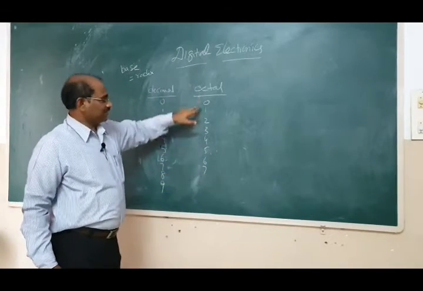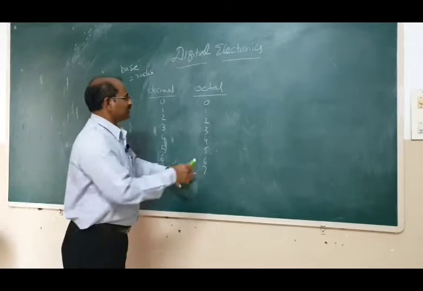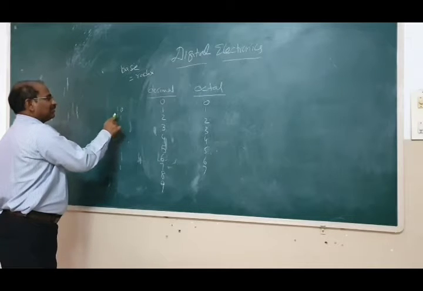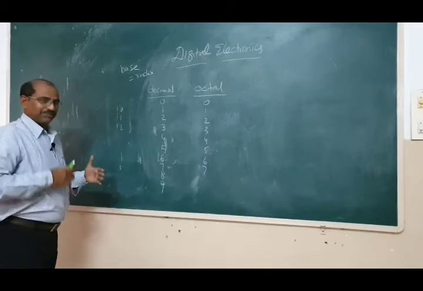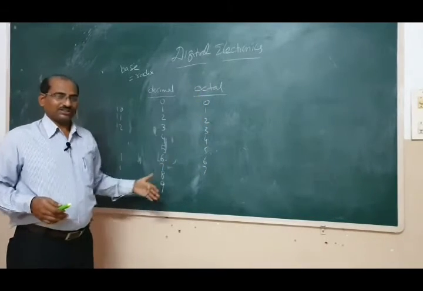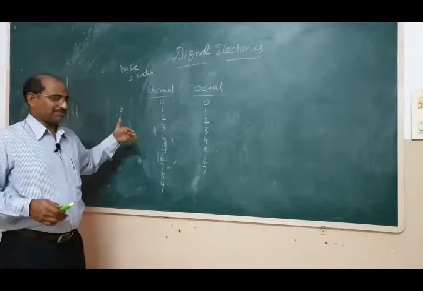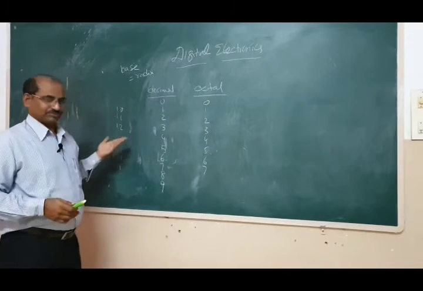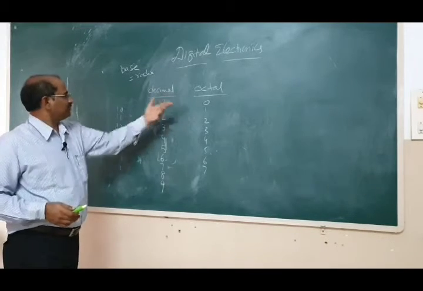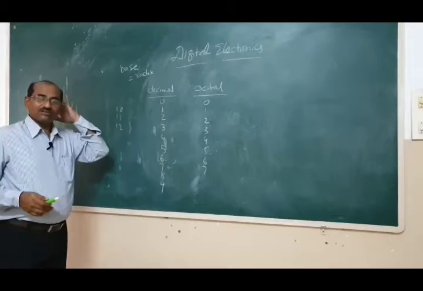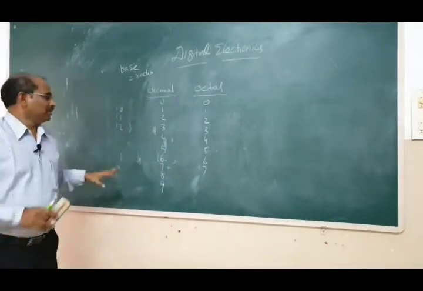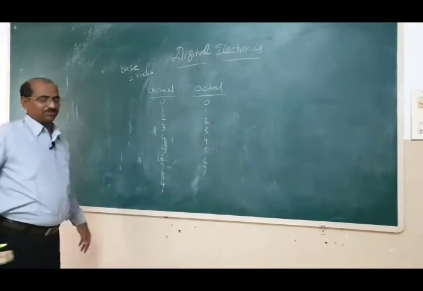To write 8 in octal number system, what you have to write? After 7, you have to write again 1 0, 1 1, 1 2, like that. So same repetition. After 1 7, you have to write 2 0, 2 1. Just like after 19, we write 20 here. Similarly, after 7, we write 2 0. Right. So the 8 in decimal and the equivalent octal number will be 1 0, because the radix is over by 7. Keep it in mind. Now, we will face a problem.